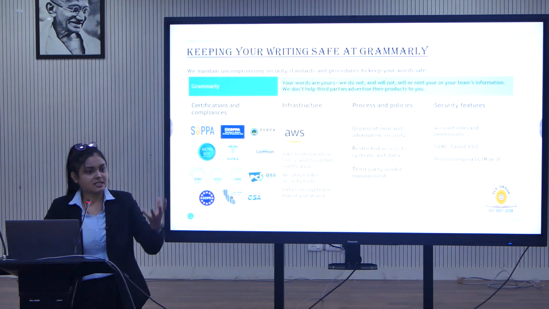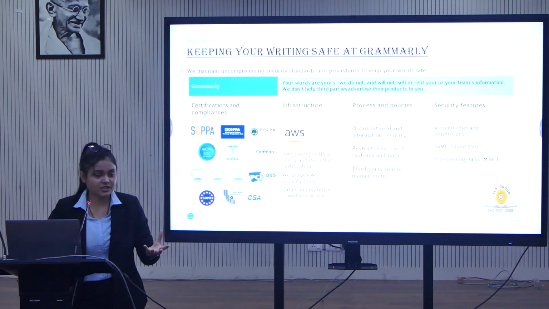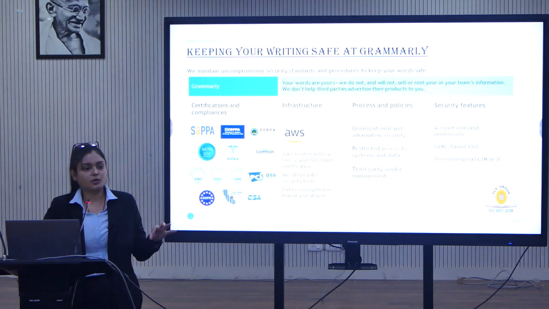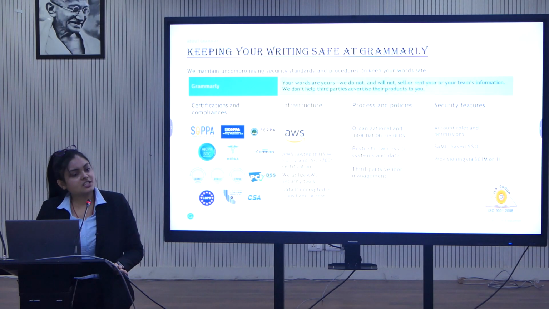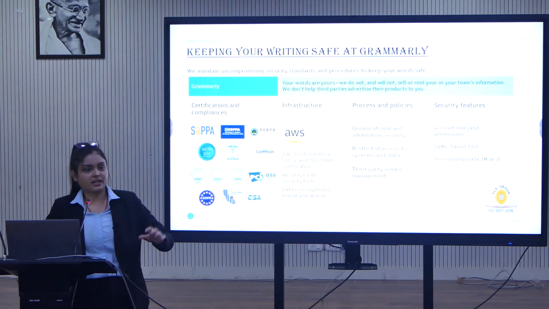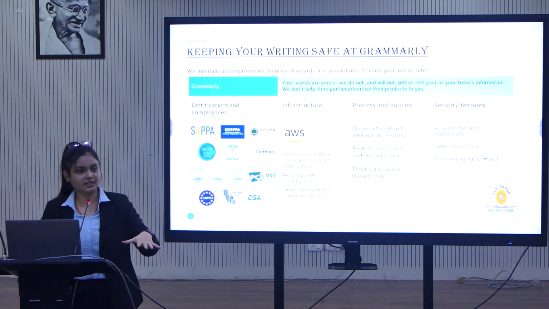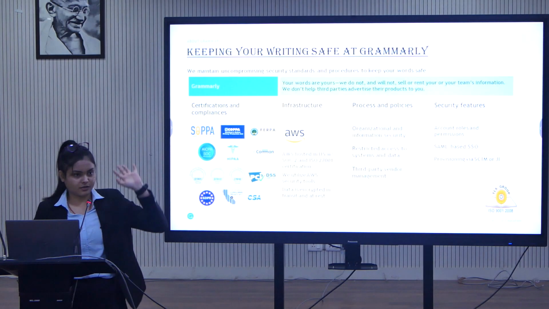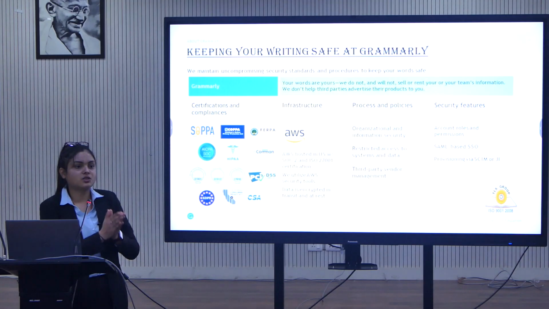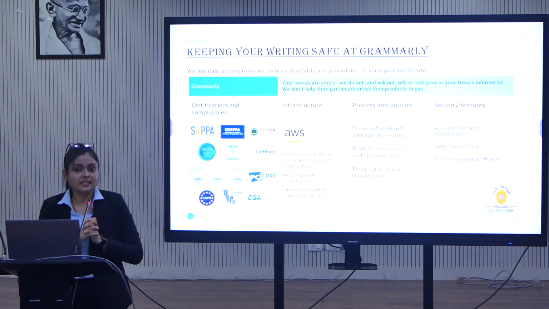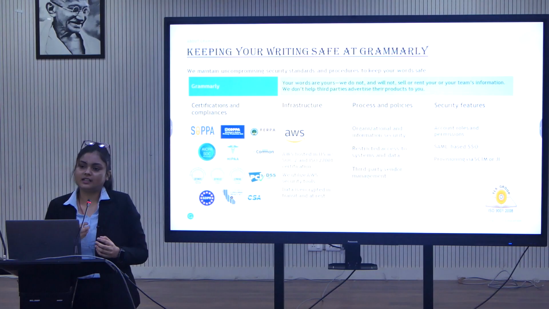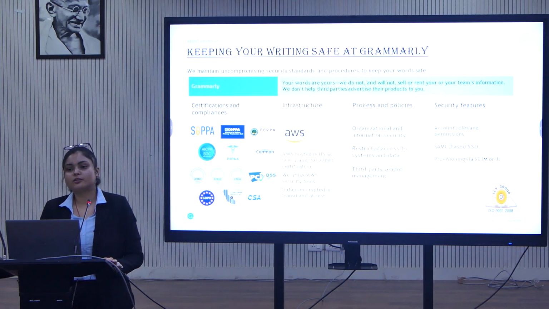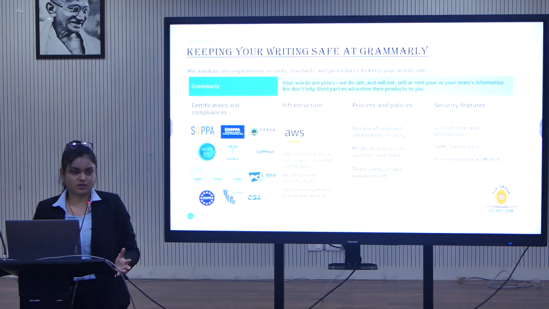So you have your access, you have your own ID, you have an option. When you are done with using Grammarly, when you are done with working on your document, you have an option to delete it. Once you delete it, it will be there in your trash folder for 30 days if you keep it in trash. If not, there is an option to empty your trash forever. Once you delete from trash, once you delete from your editor version, let's say you have deleted it accidentally and you want to recover that particular document from Grammarly's backend, that is not possible.